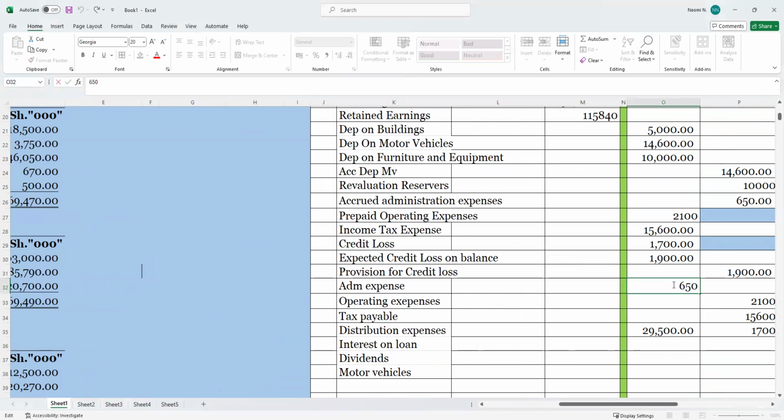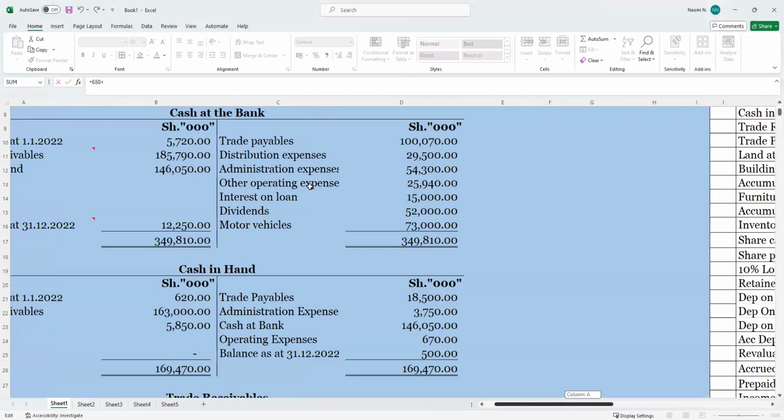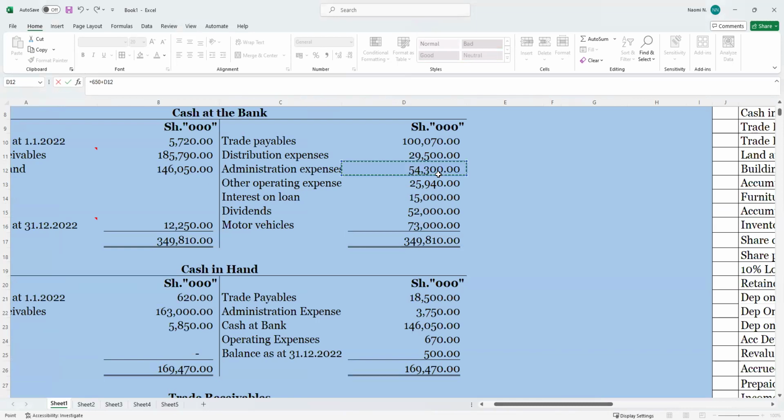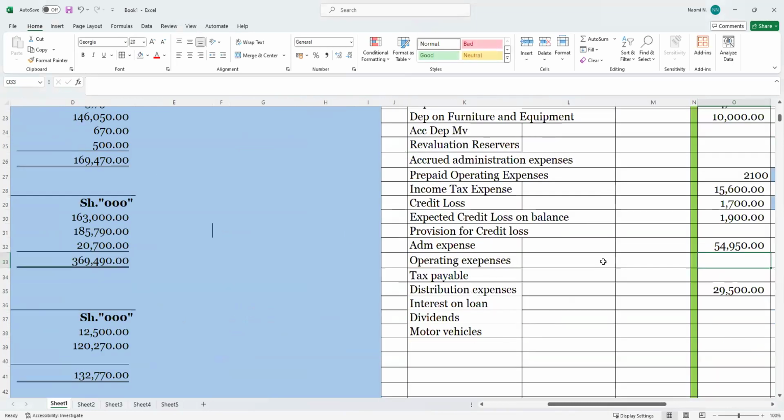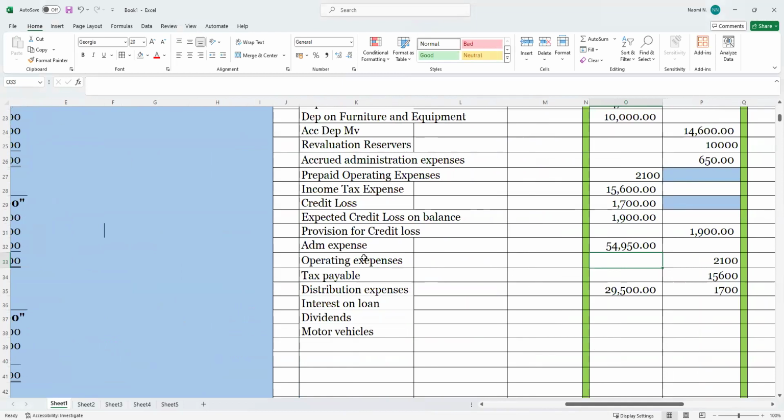Yeah. So what we will just do here is say equal to plus whatever is here. Okay. Then I'm sure we had other operating expenses, which we had here.